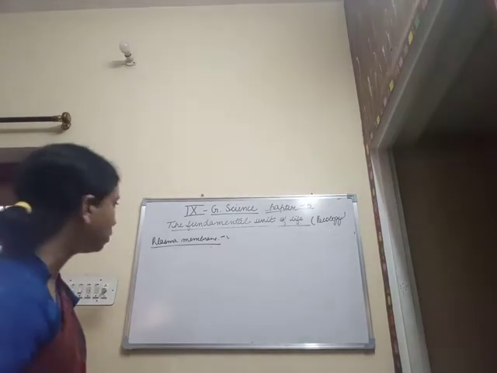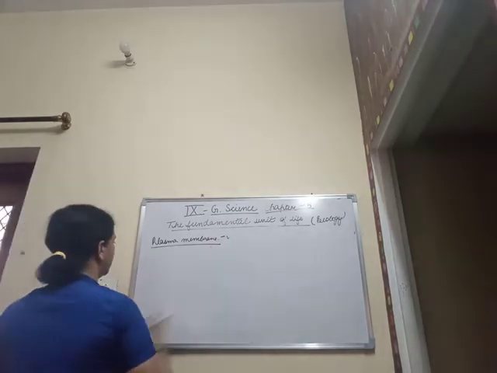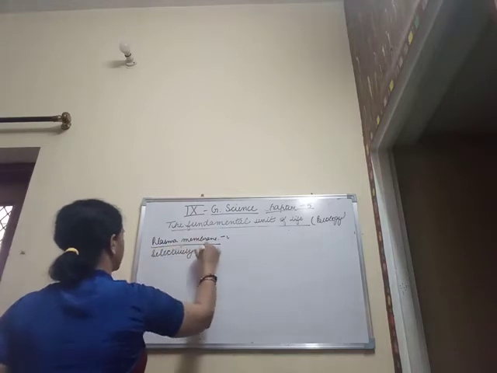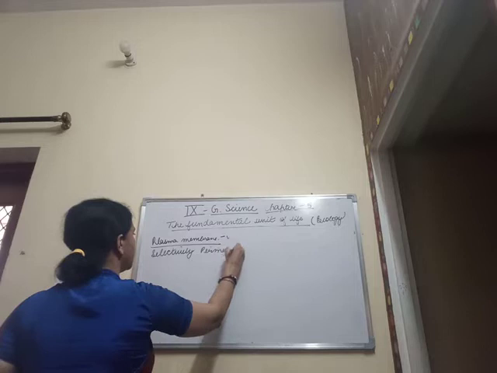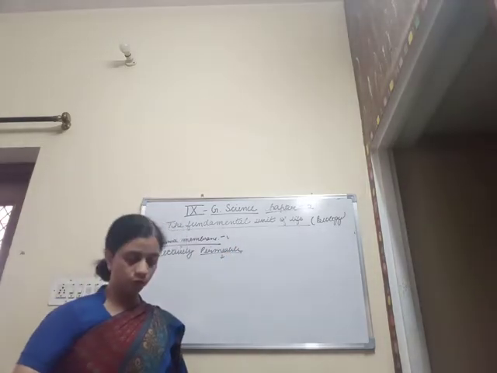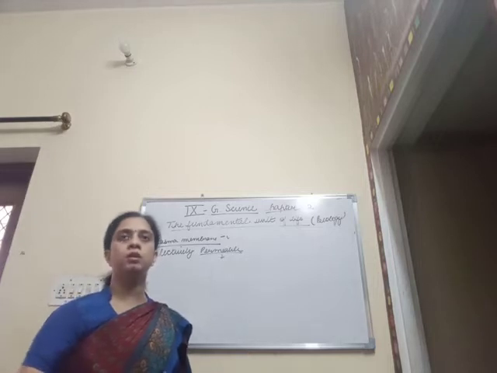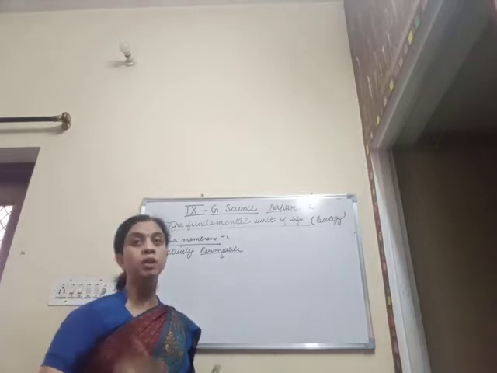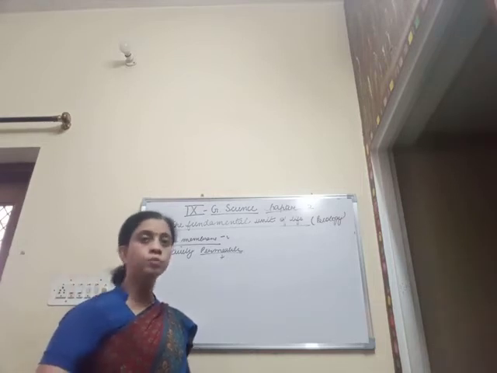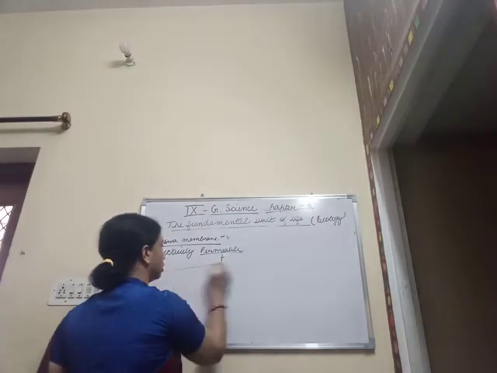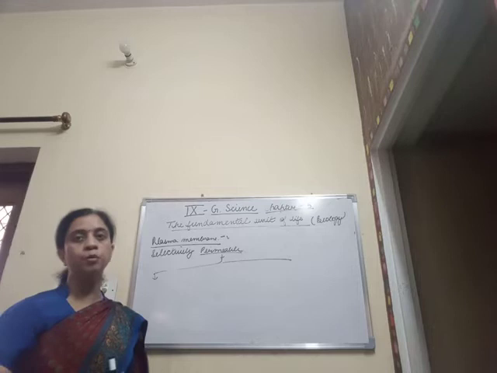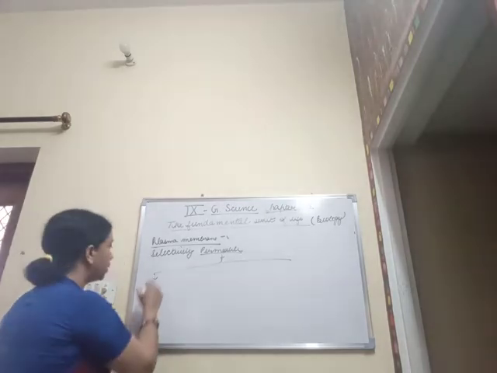When we talk about the selectively permeable nature, first we should understand the word permeable. Permeability is a property of a substance or a membrane through which it allows entry and exit of particles through it. Those membranes which allow the entry and exit of every type of particle through it are said to be permeable membranes.